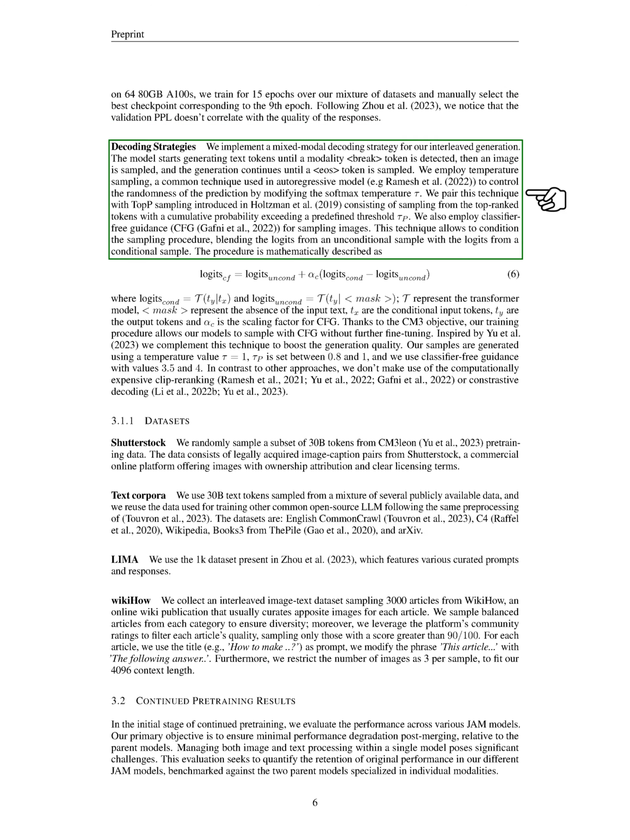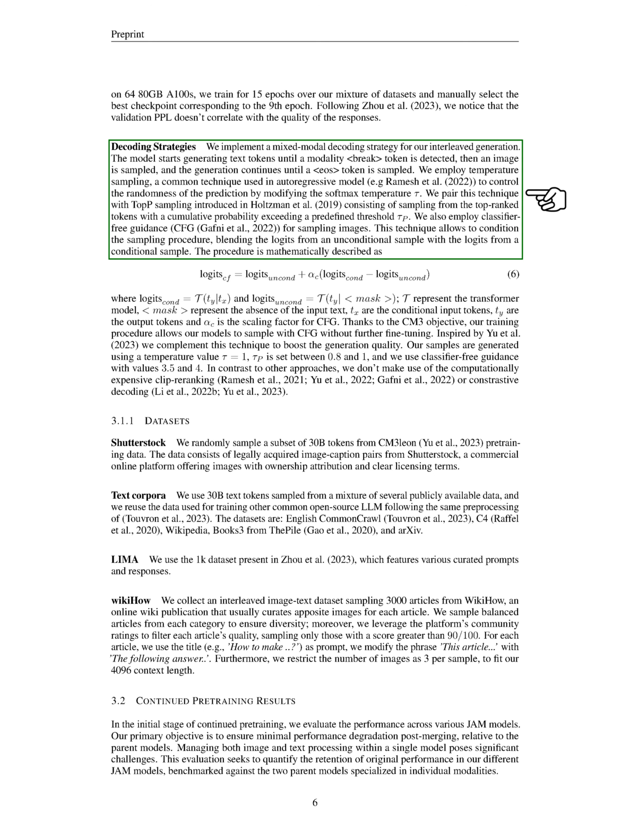We implement a mixed-modal decoding strategy for our interleaved generation. The model starts generating text tokens until a modality token is detected, then an image is sampled, and the generation continues until an end-of-sentence token is sampled. We use temperature sampling, a common technique used in autoregressive models, to control the randomness of the prediction by modifying the softmax temperature. We pair this technique with top-p sampling, which involves sampling from the top-ranked tokens with a cumulative probability exceeding a predefined threshold.